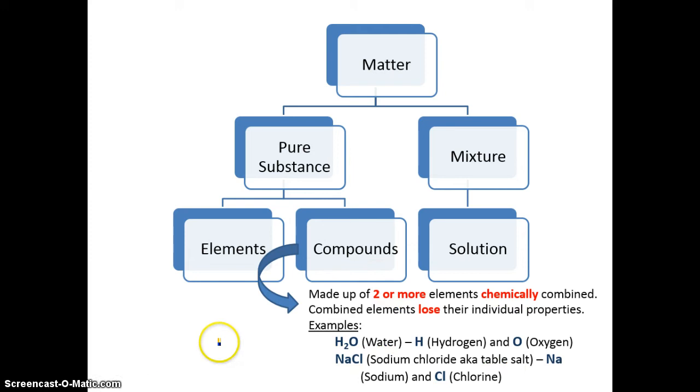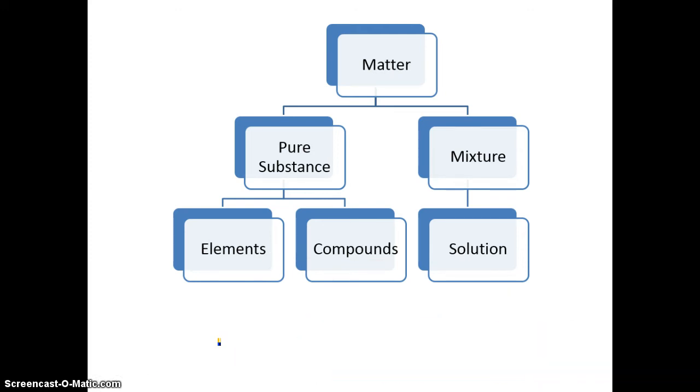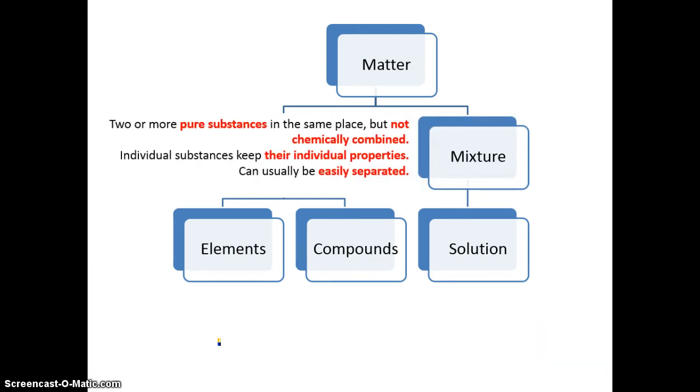And we'll move on to a mixture. So underneath where you wrote about compounds, now we're going to write about mixtures. So go ahead and write mixture on that line. Okay. Mixtures are two or more pure substances that are in the same place, but they're not chemically combined. They're physically combined. Those individual substances keep their individual properties, and they can usually be easily separated.